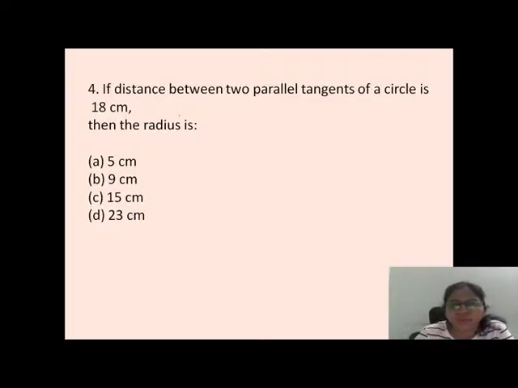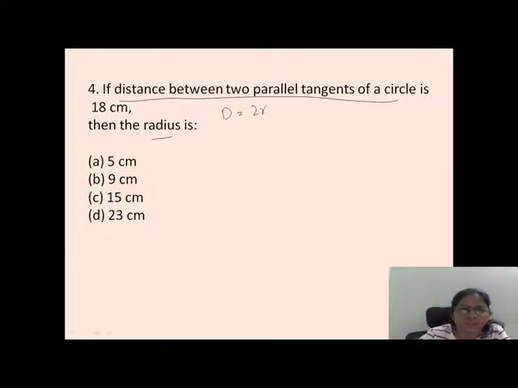If the distance between two parallel tangents of a circle is 18 centimeters, then the radius is. So I want to give you a trick, just the formula. If at all they give the distance between two parallel tangents of a circle and ask you to find the radius, the formula is D equals 2R. Okay, remember this formula? D equals 2R. So D is how much? They have given 18. So 2R equals 18. So R is equal to 9 centimeters.